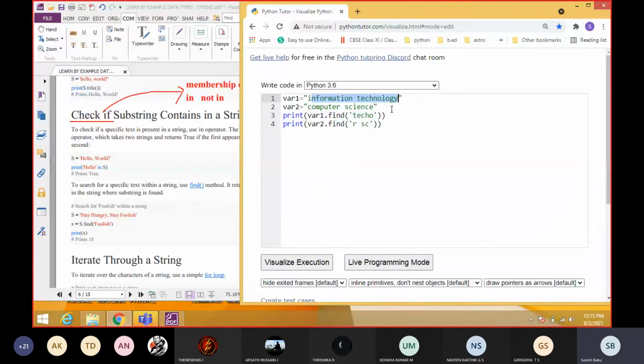But the fourth one, R space SC, is available here. So what is the location of R? 7. Yes. So if it is found, it will give the location; if not found, it returns -1. Clearly understand, the third one is not present. Don't confuse. Take your time and find the solution. Kindly understand the concept clearly and do it well. Kindly note down, students.